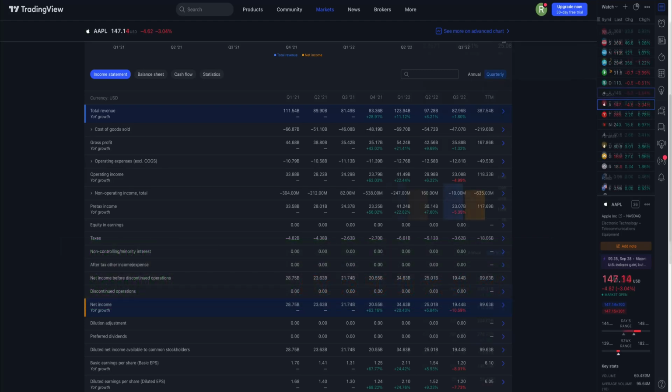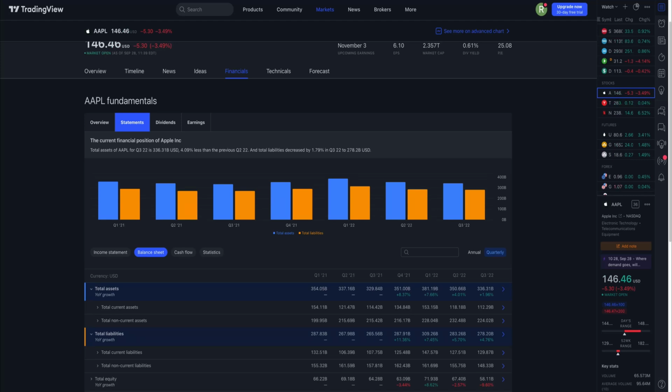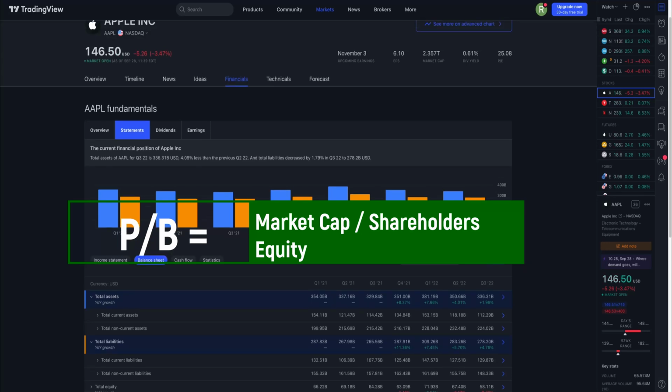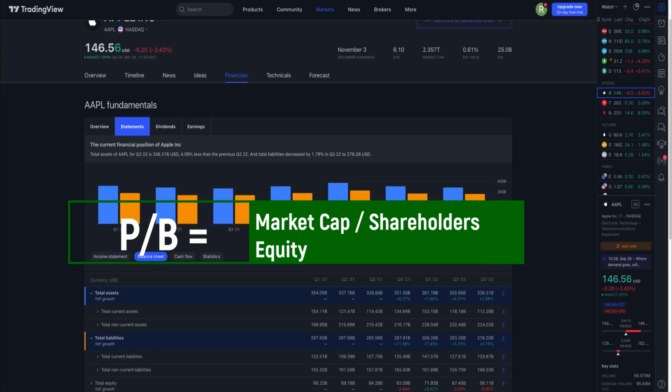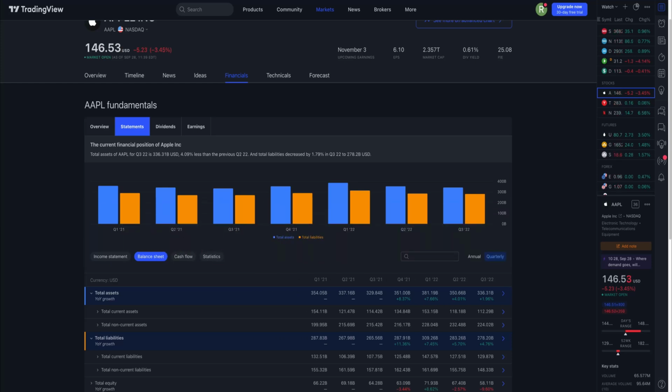Another important ratio to calculate while valuing a company is the price to book value. The price to book value is calculated by dividing a company's market capitalization by its book value of equity, or as also known, shareholders' equity. Also, the price to book ratio can be calculated by dividing the latest closing share price of the company by its most recent book value per share.